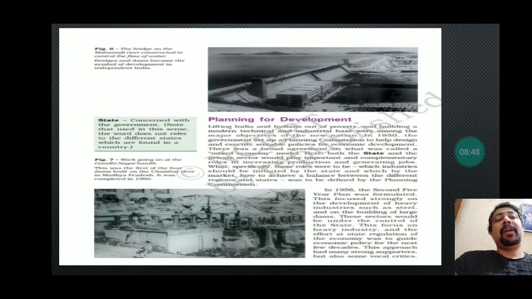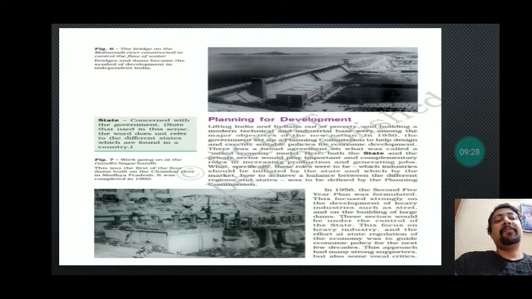In 1950, the government set up a planning commission. We need to understand that 15th of March 1950 was the day and year in which the planning commission was set up, with the objective to make 5-year plans for modernizing India. So there was a broad agreement that the private sector would play an important and complementary role in increasing production and generating jobs. At the same time, through the planning, the private sector was also given importance. They got equal importance with the government, and further it was decided that a balance would be maintained between the different states so that every state will flourish and move ahead.